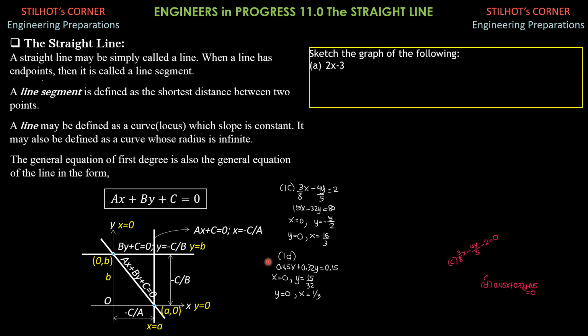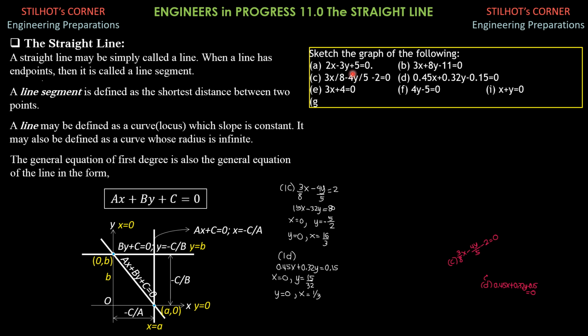So let's have a sketching problem. Sketch the graph of the following. So our technique as of the moment is simply by point plotting. We assign values of x as 0, then y as 0. So when x is 0, solve for y. When y is 0, solve for x, except for situations here where we have horizontal and vertical lines.